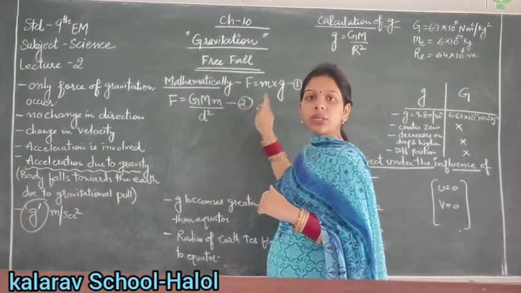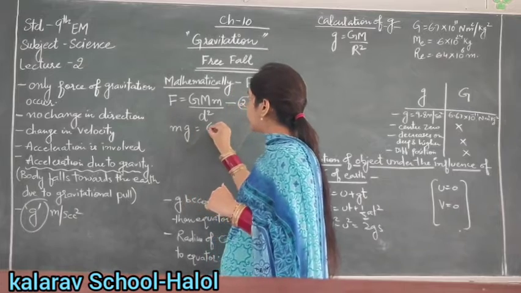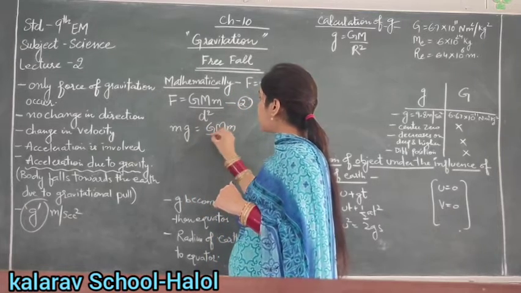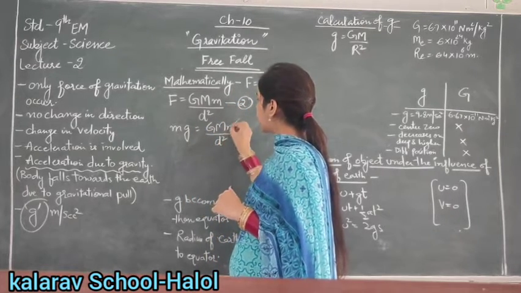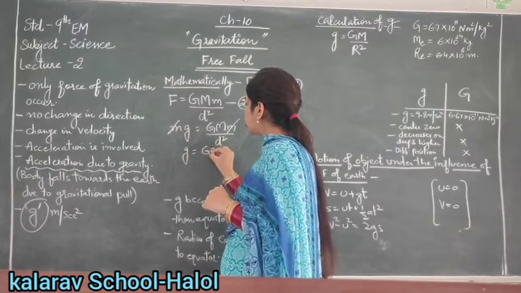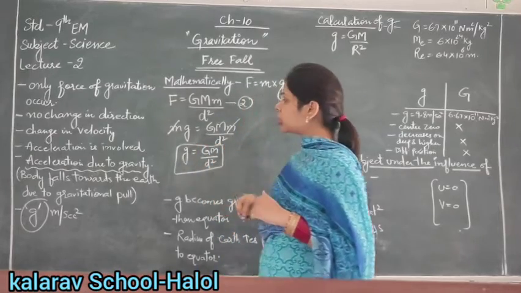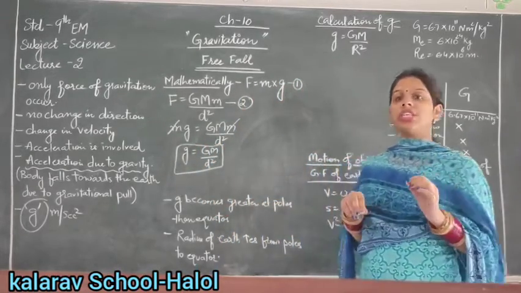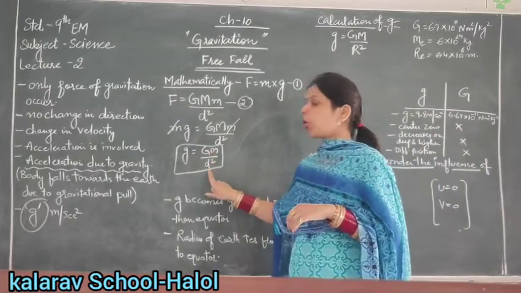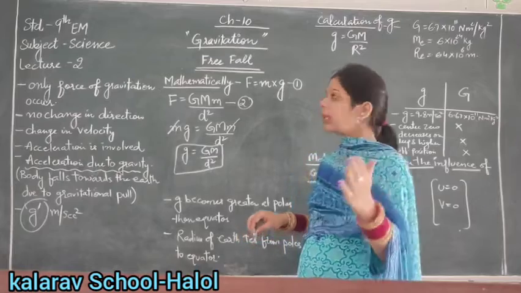On comparing equations 1 and 2, we get mg equals GMm upon d square. Here m cancels, and we get g equals GM upon d square. This is the expression for small g. d is the distance between the object and the earth.